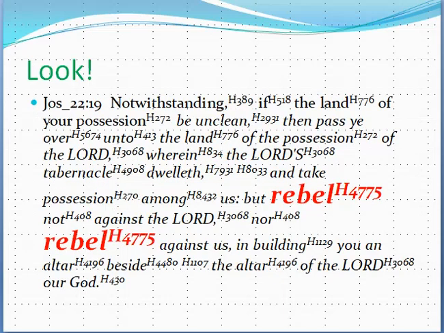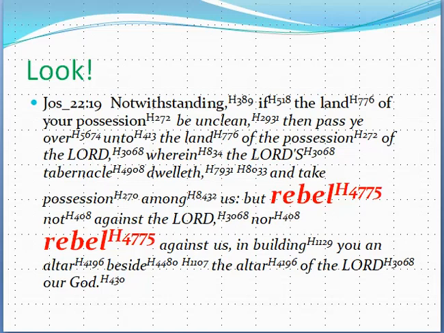Here's the next verse, 22:19. Notwithstanding that if the land of your possession be unclean, then pass ye over unto the land of the possession of the Lord, wherein the Lord's tabernacle dwells, and take possession among us, but rebel not against the Lord, nor rebel against us in building you an altar beside the altar of the Lord our God.